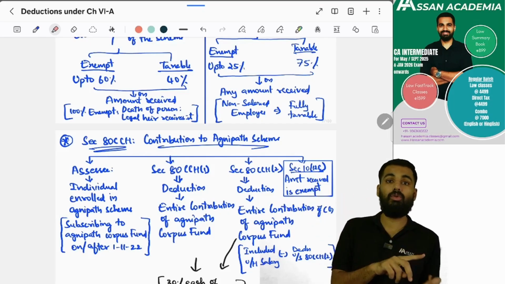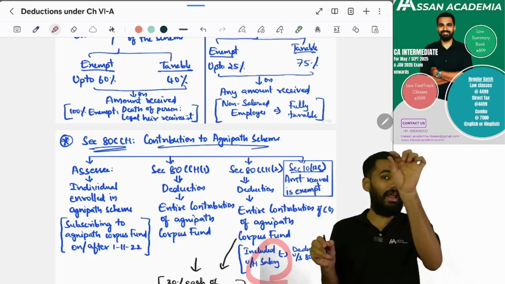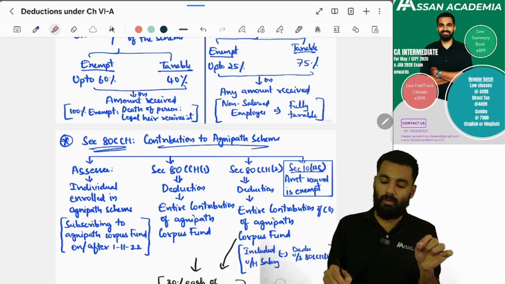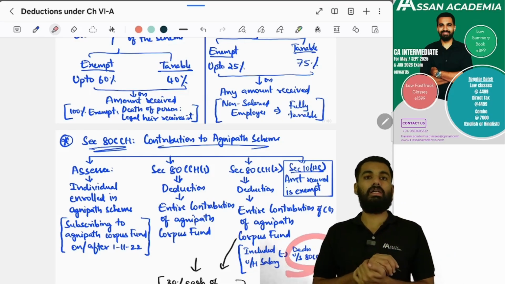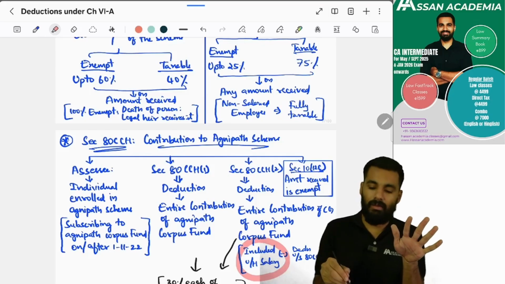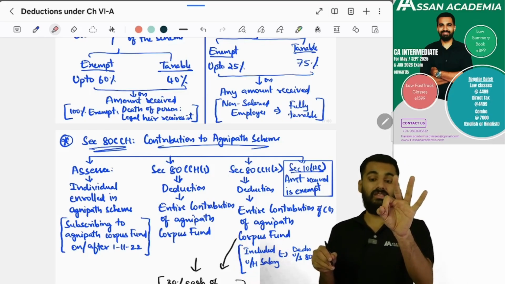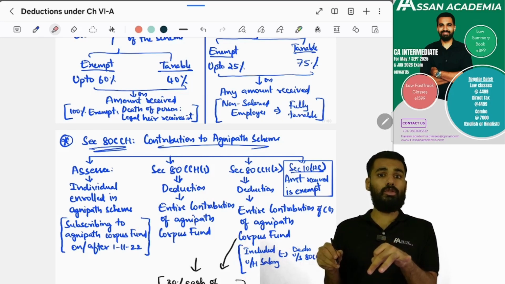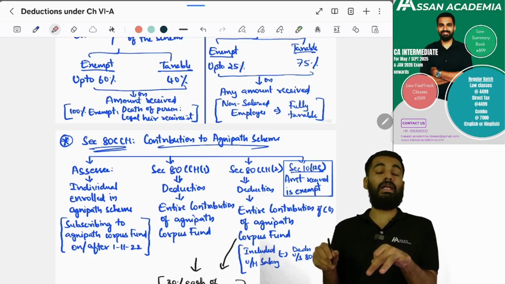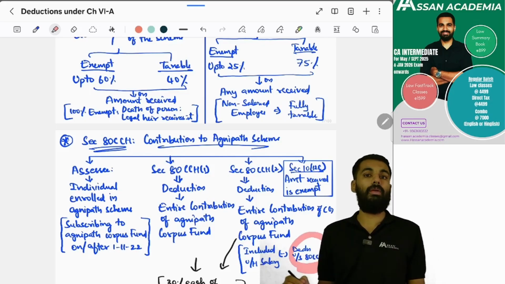When it comes to the central government's contribution, it will be included in the salary head, and from that they will reduce this 30%. So the 100% will be there in the salary, but in this 100%, 30% is the central government's contribution to Agnipath, and that will be reduced.